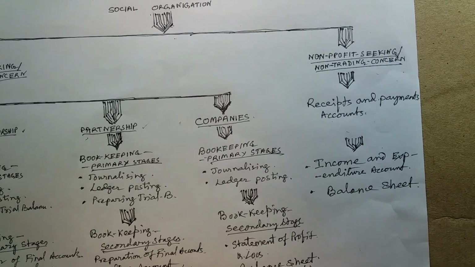In the partnership agreement, if partners are entitled to salary, that will be provided out of net profit. If partners are entitled to commission, that will be provided out of net profit. If partners are entitled to any other income, that also is to be provided out of net profit.